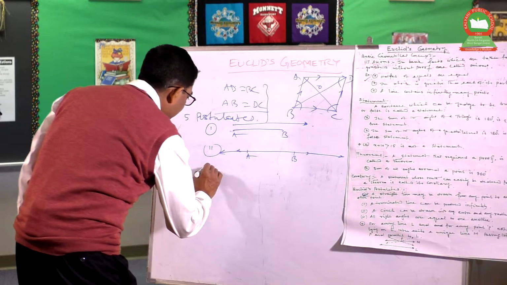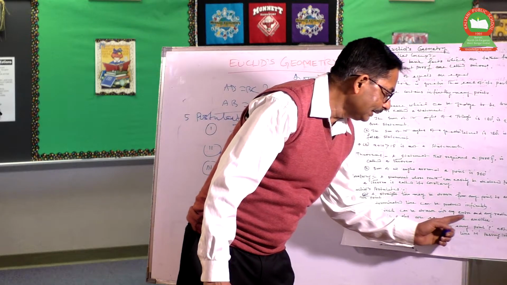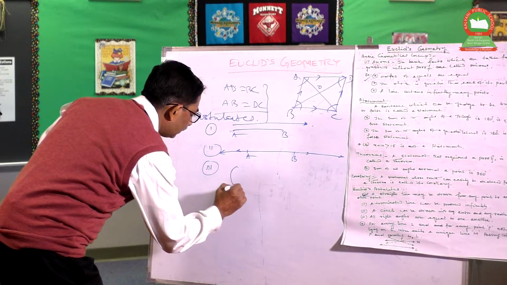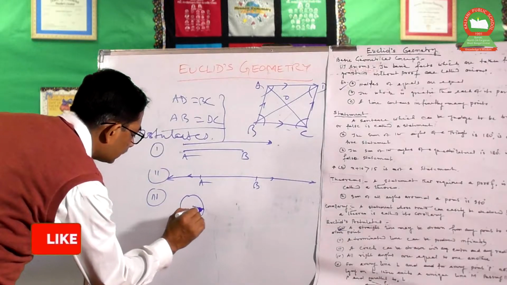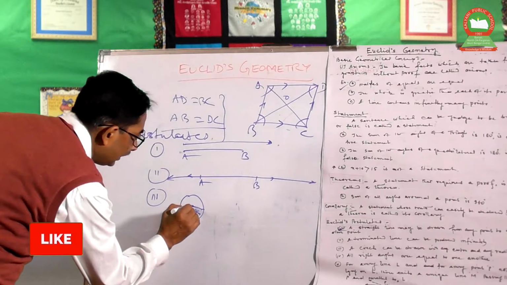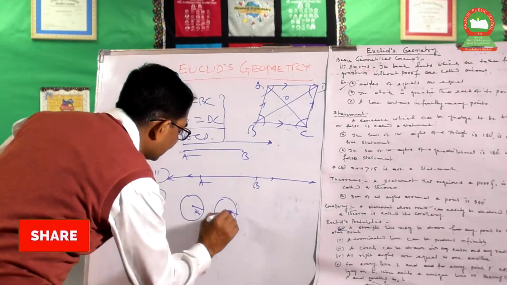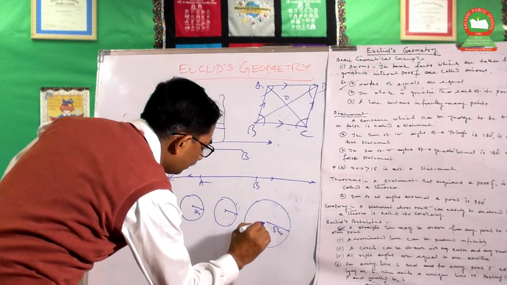Third one is, a circle can be drawn with any center and any radius. Suppose a circle with radius 3 cm, with any center, maybe just over here, or maybe this is bigger, maybe 5 cm.